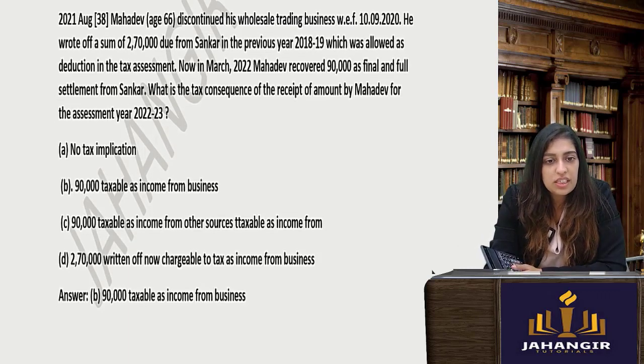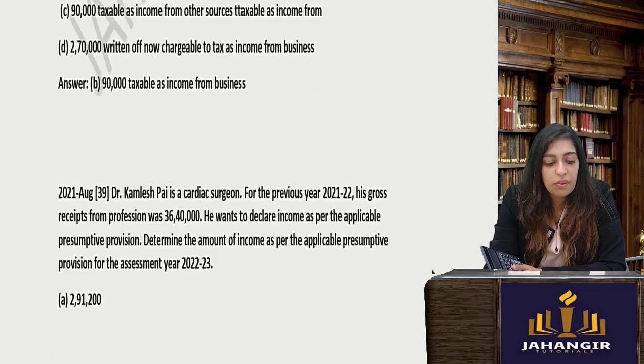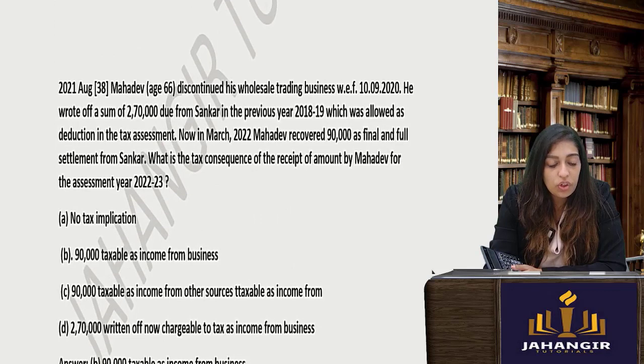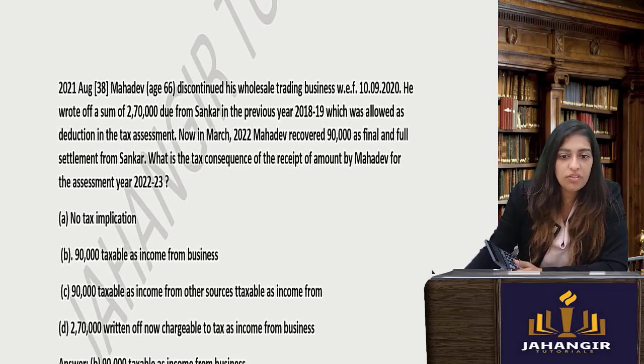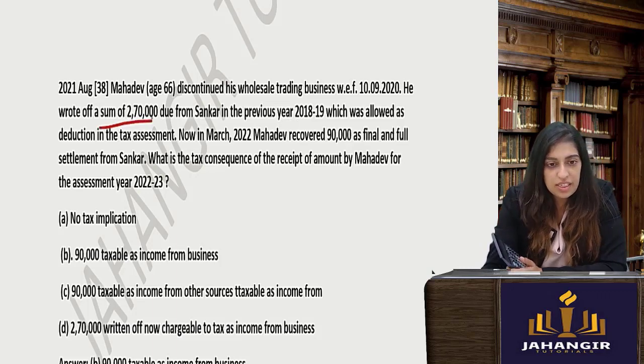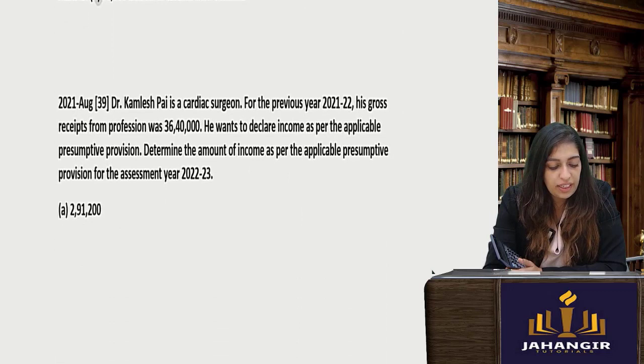Mahadev, aged 66, discontinued his wholesale trading. He wrote off a sum of 2,75,000 due from Sanskar, which was allowed as deduction. Now in March, Mahadev recovered 90,000 as full and final settlement. This 90,000 will become taxable, because he has already written off this amount. So now if he has received the amount, he will have to pay tax on it.